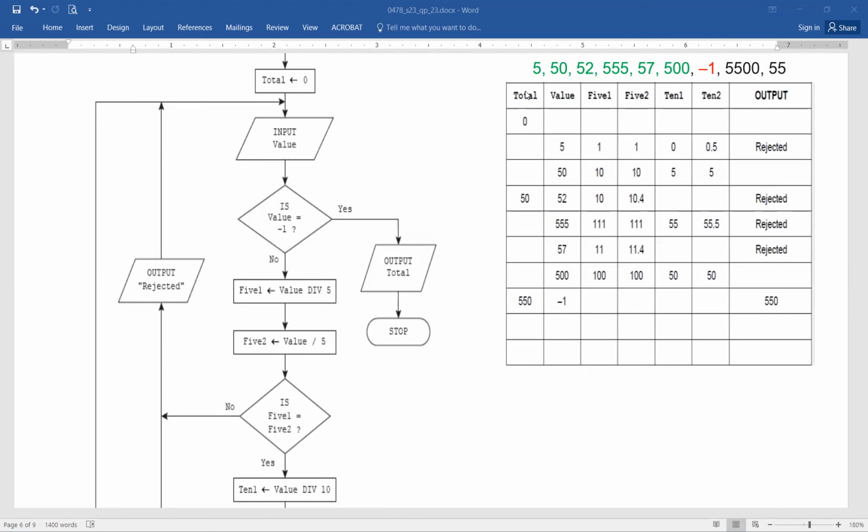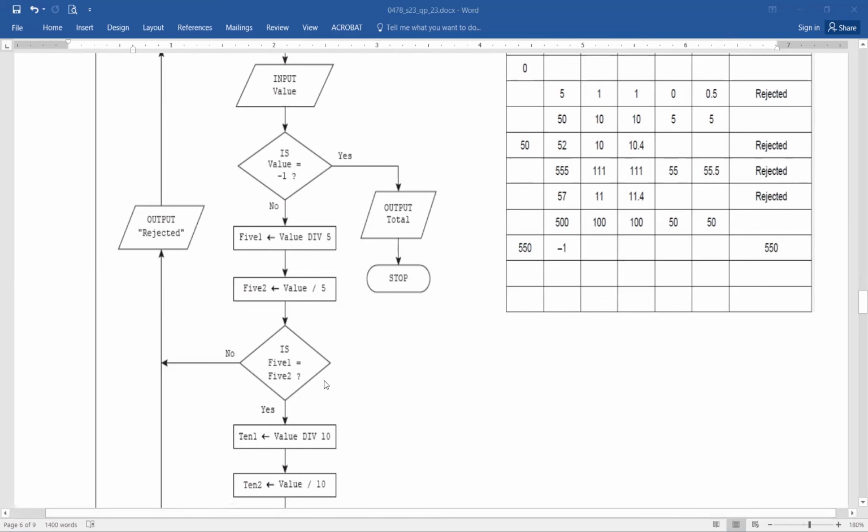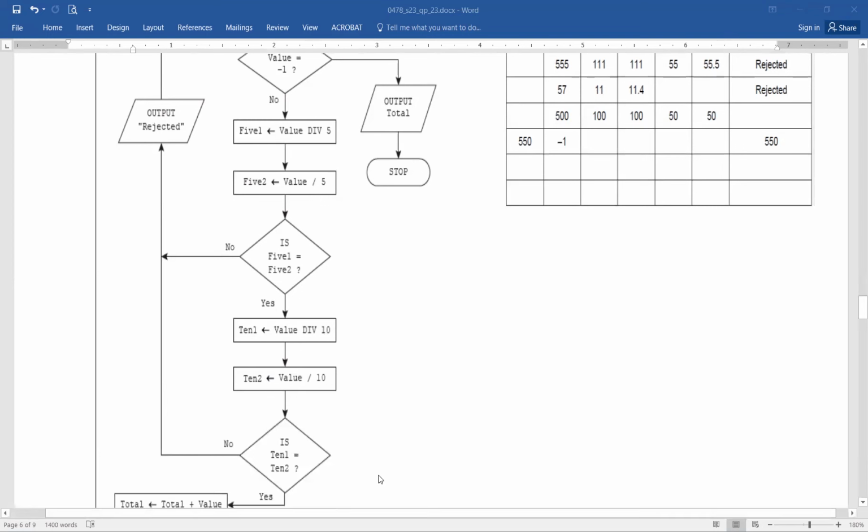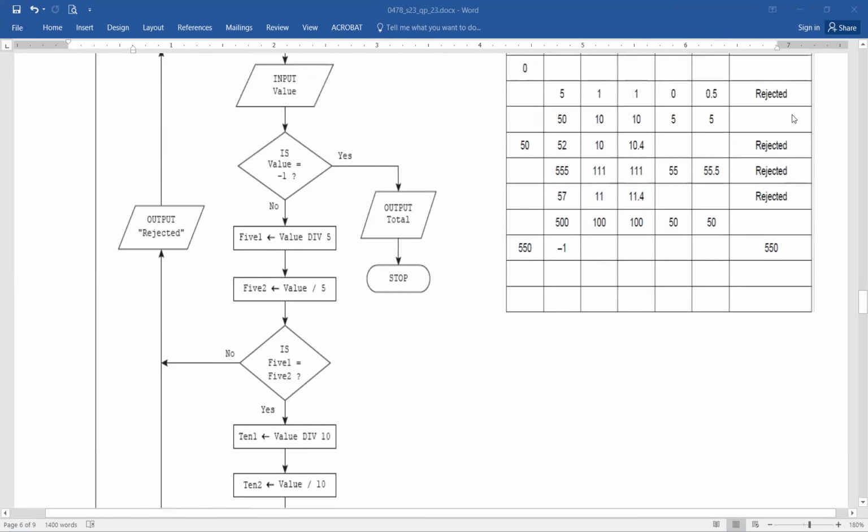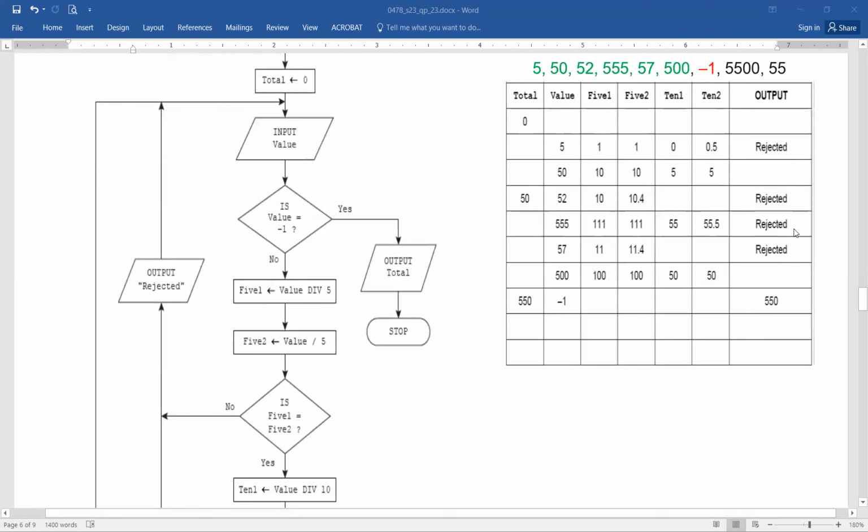After that is 555. And remember, the moment you have done anything, please circle or just tick or just underline, do any one thing so that you are not going to reuse the same. 555, again, you can see division done is going to give you 111. Again, the same with the division sign gives you the 111. When you perform that, 51 and 52 are equal, it moves down and performs division by 10. So here you can see 555 gives you the value of 55, but on the contrary, it gives you 55.5. They're not equal. So since they're not equal, that's why it moves here and output rejected. Understood? So 555 also gives you the option of rejected.